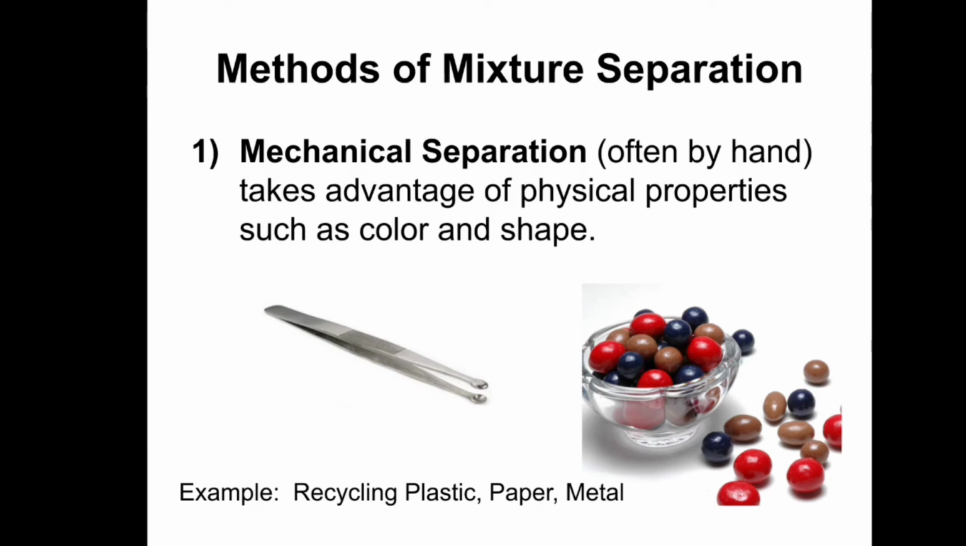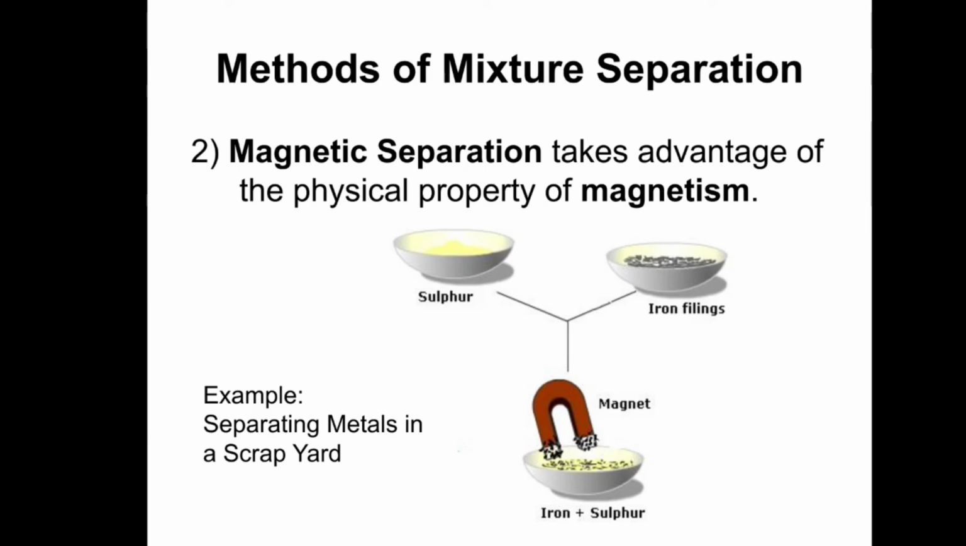Now let us see methods of mixture separation. First one is mechanical separation. It takes advantage of physical properties such as color and shape. For example, recycling plastic, paper and metal. Second one is magnetic separation. It takes advantage of the physical properties of magnetism. For example, separating metals in a scrap yard.